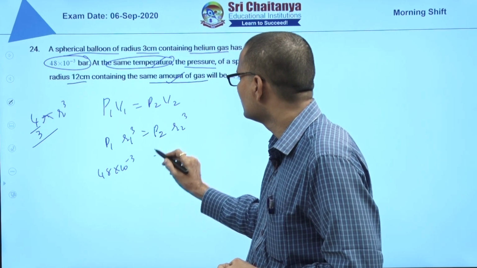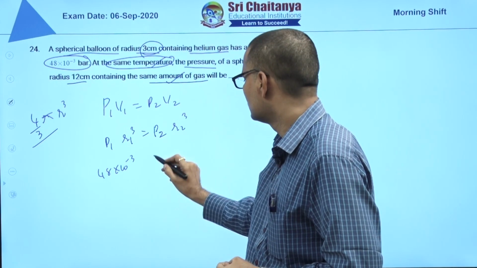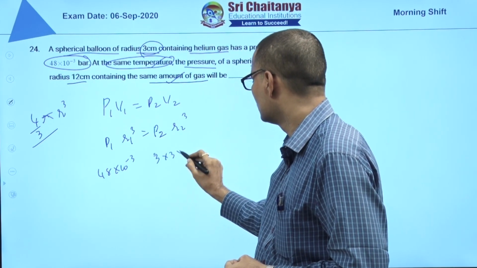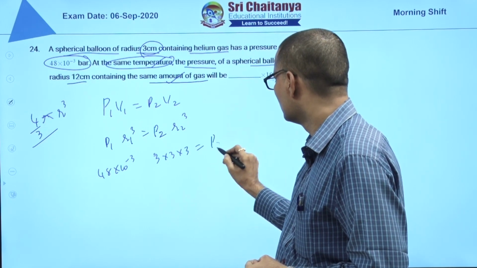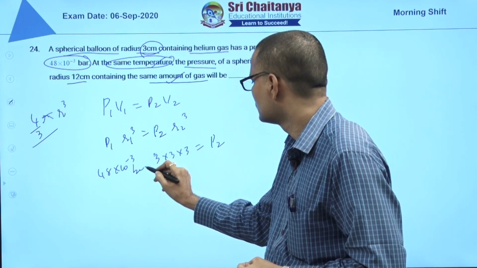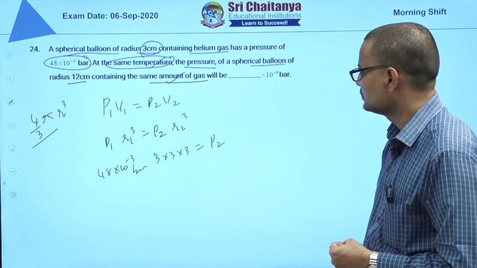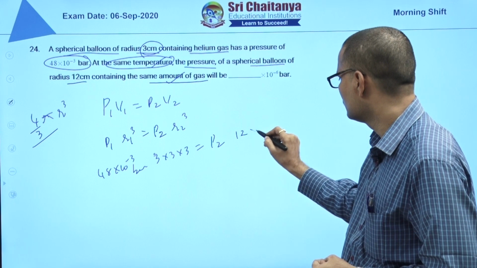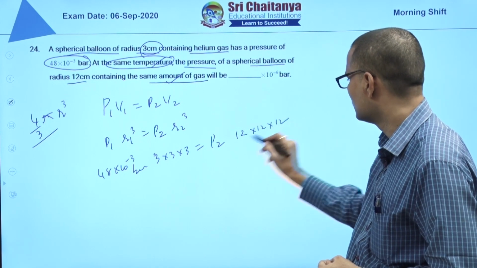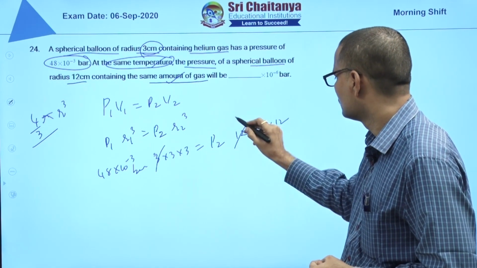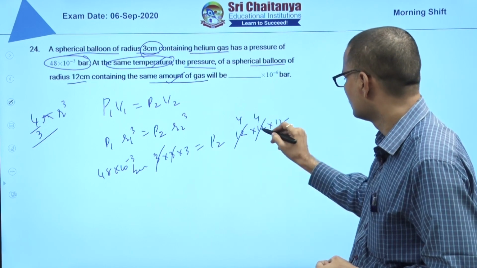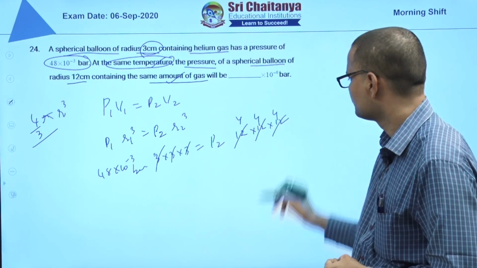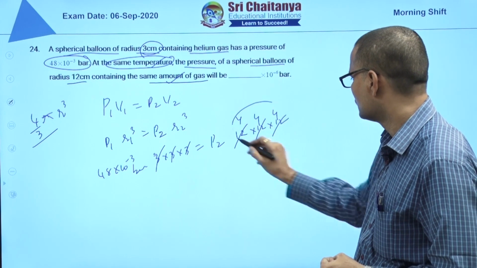R1 cube is 3 into 3 into 3, equal to P2, and you have to find P2 in bars. R2 is 12 centimeters, so 12 cube, 12 into 12 into 12. So 3 cube is 27 and this is 64 times.